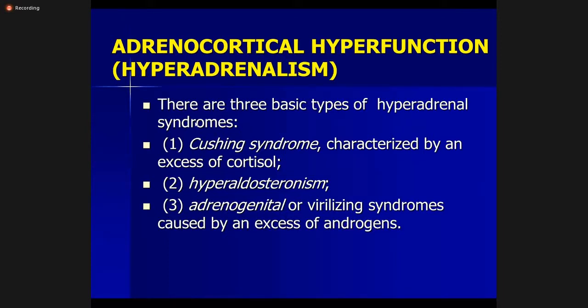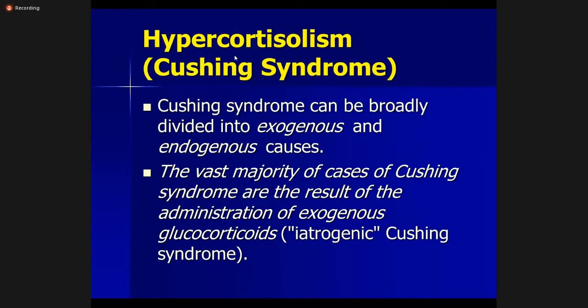So adrenocortical hyperfunction. We will come to the first one, which is hypercortisolism or Cushing syndrome. Cushing syndrome is characterized by excess secretion of the cortisol or the glucocorticoids. Cushing syndrome can be broadly divided into two basic causes. The first one is the exogenous cause, and the second one is the endogenous causes.